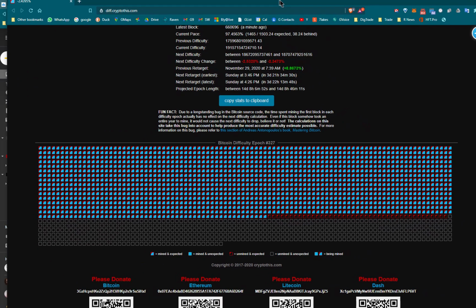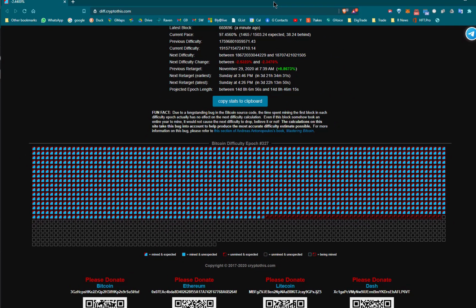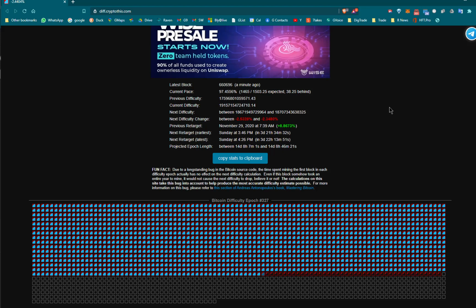So when miners are working, they are working not necessarily against a clock. They're working against an equation. And part of the equation is a difficulty number.